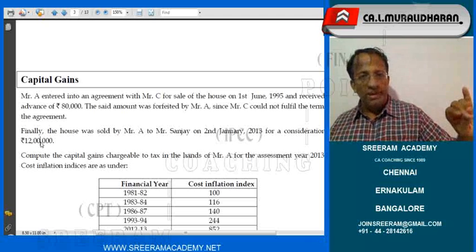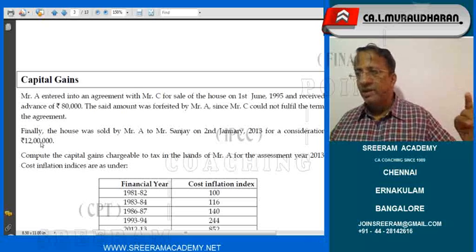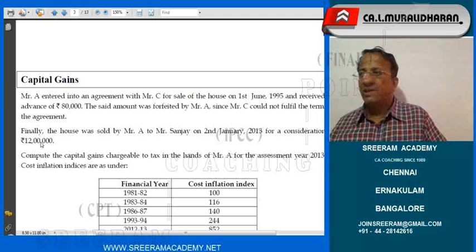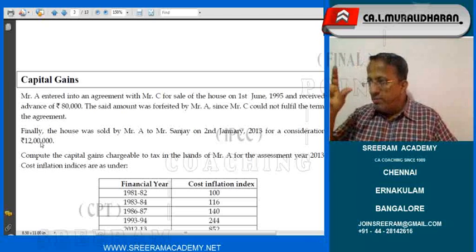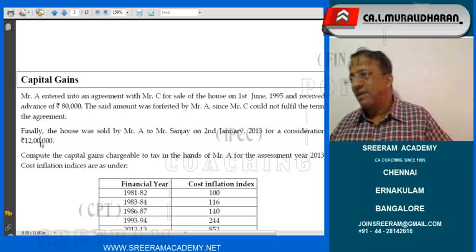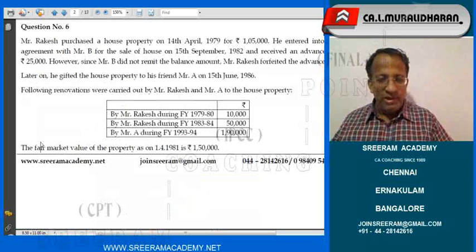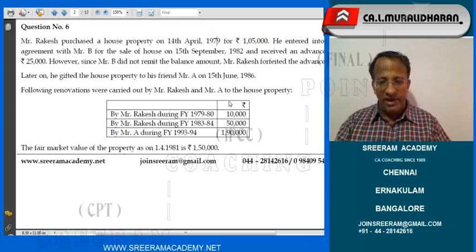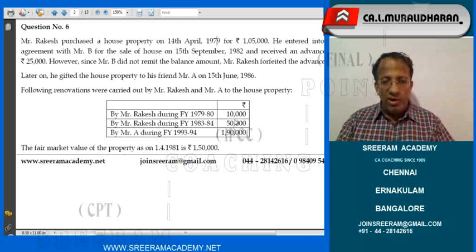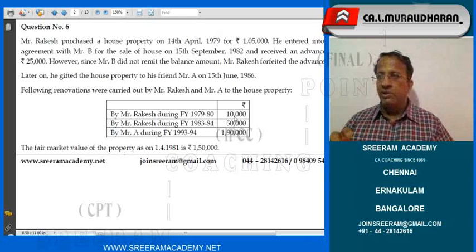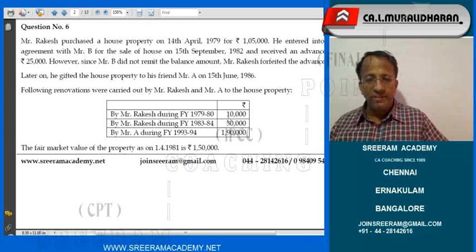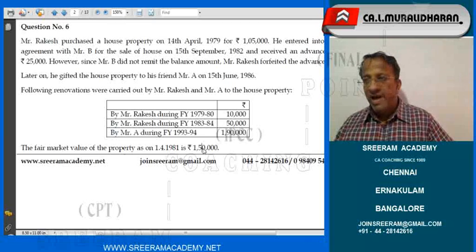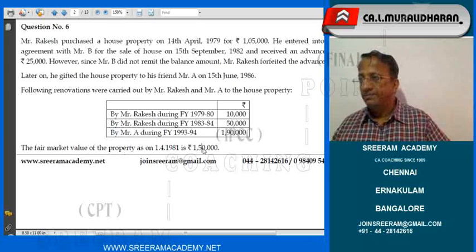So, firstly, it is a long-term capital asset. Secondly, the sale consideration is 12 lakhs. You don't have that stamp duty authority problem, and therefore 12 lakhs will be taken up. Now, the very important portion in this problem is the cost ascertainment. What is that cost ascertainment that we are going to take up? Originally, he bought it at 1,05,000 in the year 79, and he carried out renovation to the extent of 10,000. Both put together comes to 1,15,000, whereas the fair market value is 1,50,000, which had happened after 79-80.